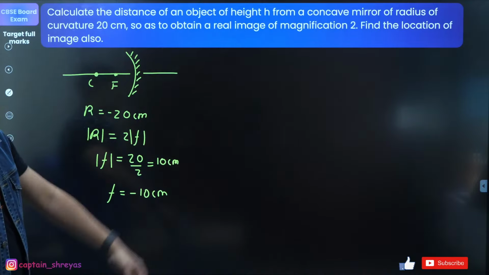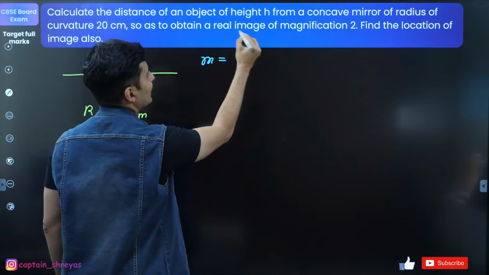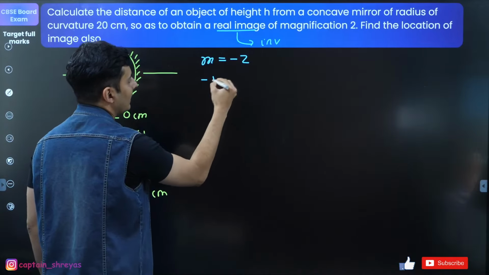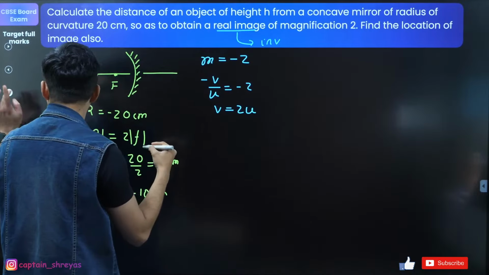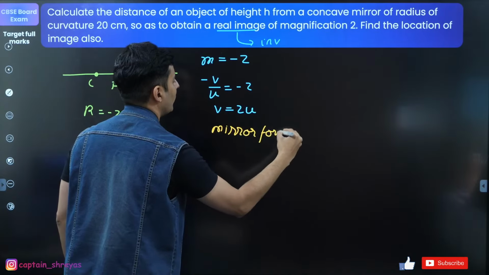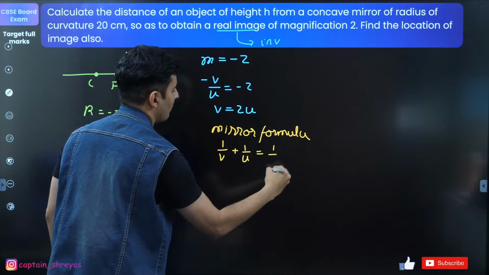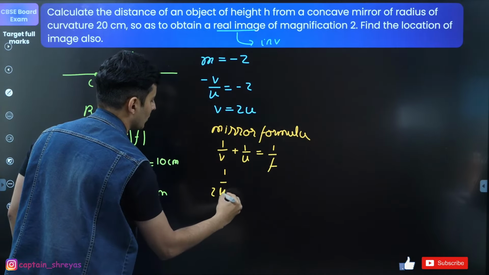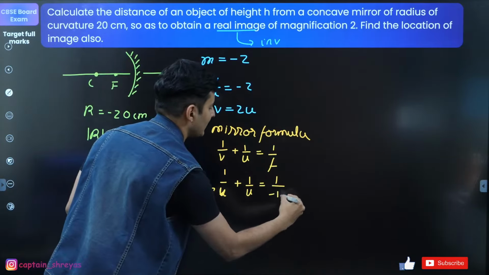Great. Magnification is basically 2. So now magnification is given. This is a real image, so this will be inverted. So this is minus 2. So minus V by U is minus 2. So minus minus cancels. V is equal to 2U. Now you use the mirror formula and then solve the question. So 1 by V plus 1 by U is equal to 1 by F. So 1 by V, where V is 2 times U, plus 1 by U is equal to 1 by the focal length, minus 10.